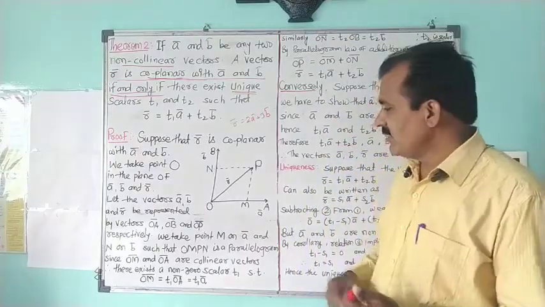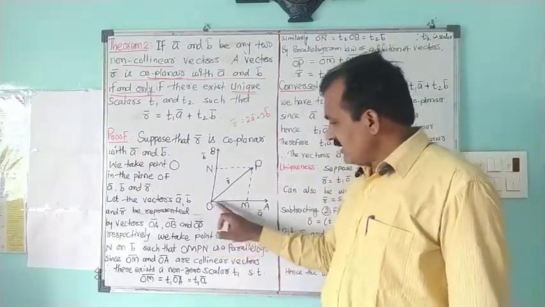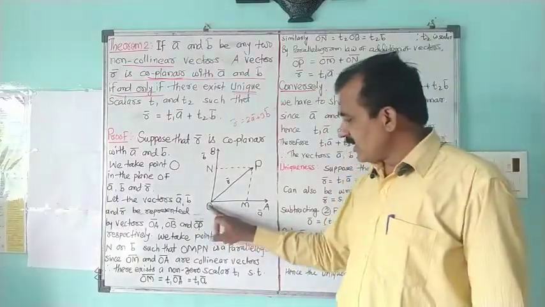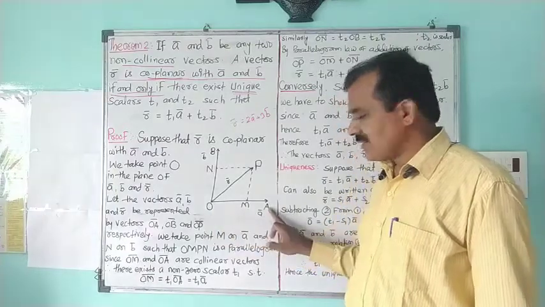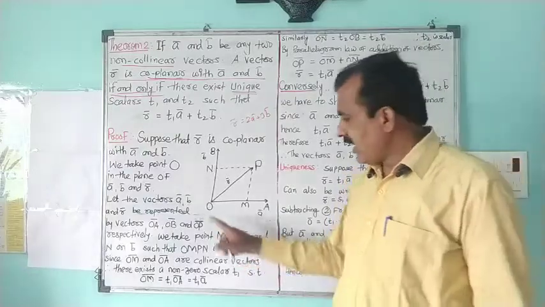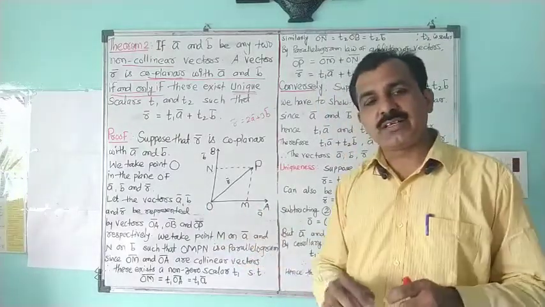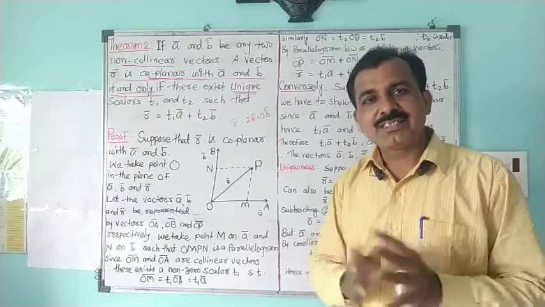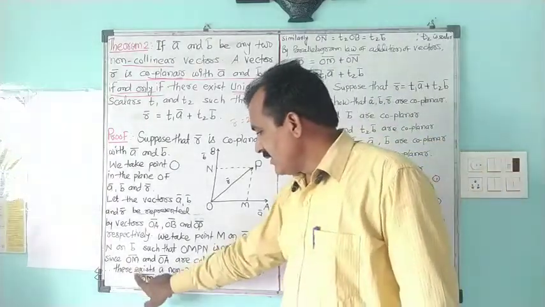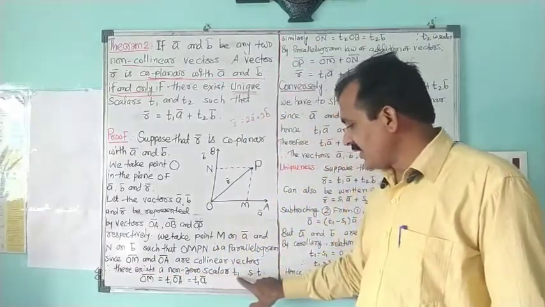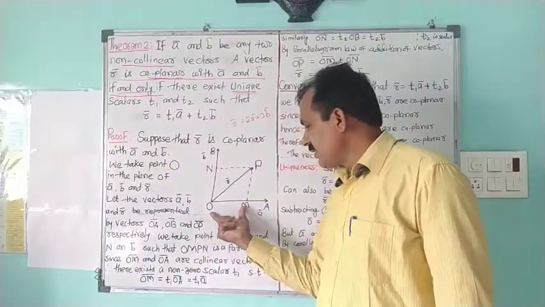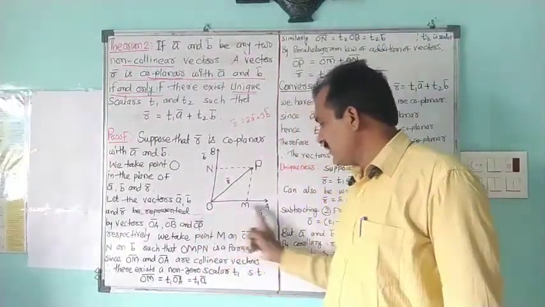And in the parallelogram, if I want to get the value of vector OM bar, we know that OM bar and OA bar are collinear vectors, and collinear vectors are expressed as scalar multiples of one another. So we can say there exists a non-zero scalar T1 such that OM bar is equal to T1 into OA bar.